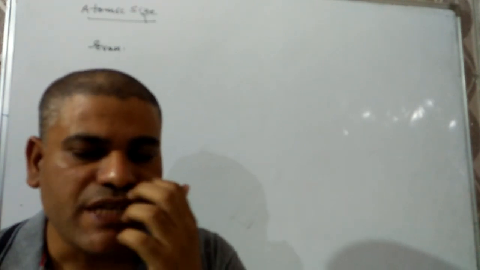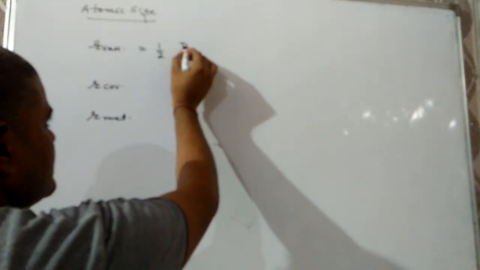First, van der Waals radius. Van der Waals radius means the average distance between two atoms of molecules bonded together by van der Waals forces. So, the formula may be half of the distance